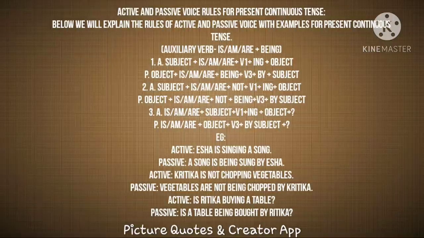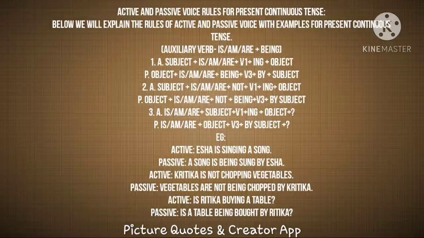passive negative form. And the third one is the question. Look at the structure first. Any auxiliary verb plus subject plus ing form of the verb plus object. This is the question form. Now let's see the passive construction of the question. Is, am, are, the auxiliary verb, plus object plus being plus V3 plus by subject. This is the passive construction of the question.